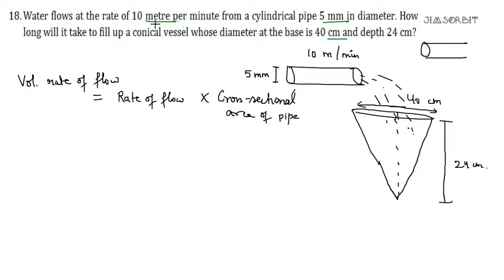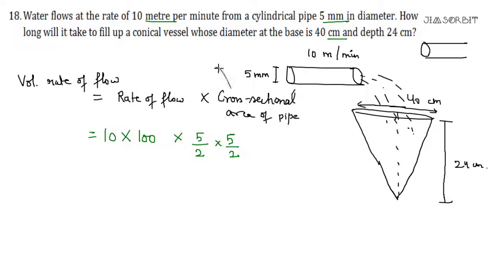So let us write meters in centimeters. The rate of flow is 10 meters per minute. So it will be 10 meters, but a meter is 100 centimeters, so 1000 per minute. We are not changing the unit of time. Time, let us leave it as minutes. Now we know that this is the diameter, so 5 by 2 will be the radius, half of the diameter.